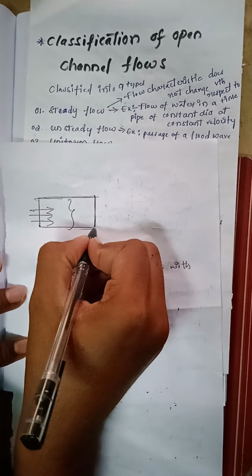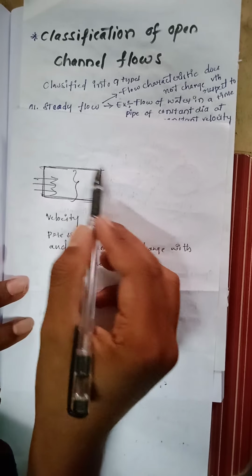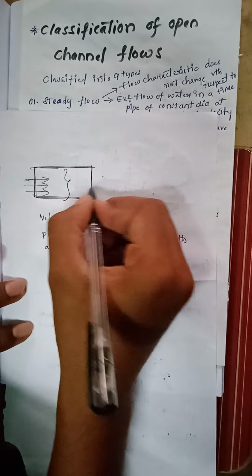It has a constant depth throughout the section and the cross section is constant throughout the section. This is called steady flow.